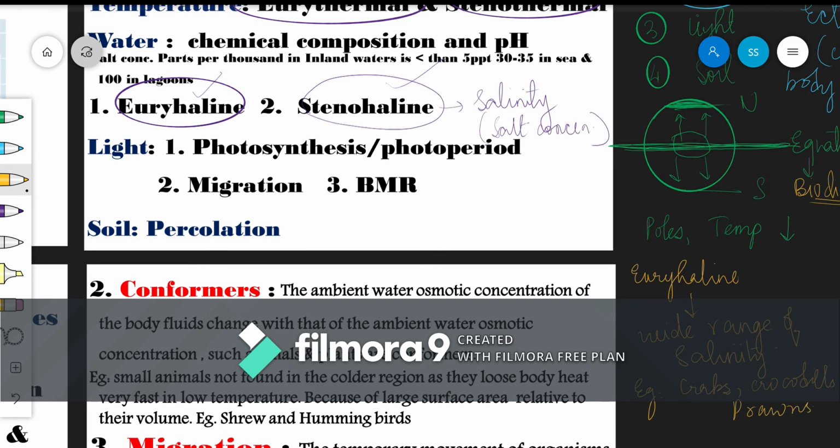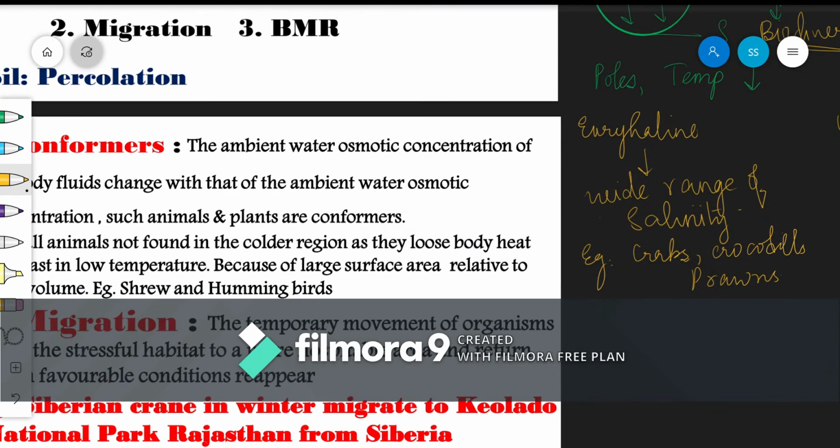Next we have stenohaline. Stenohaline, they are the organisms that will tolerate a narrow range of salinity. We need to clear this confusion between euryhaline, stenohaline, eurythermal and stenothermal, because we don't take any chances to make a mistake during our examinations.